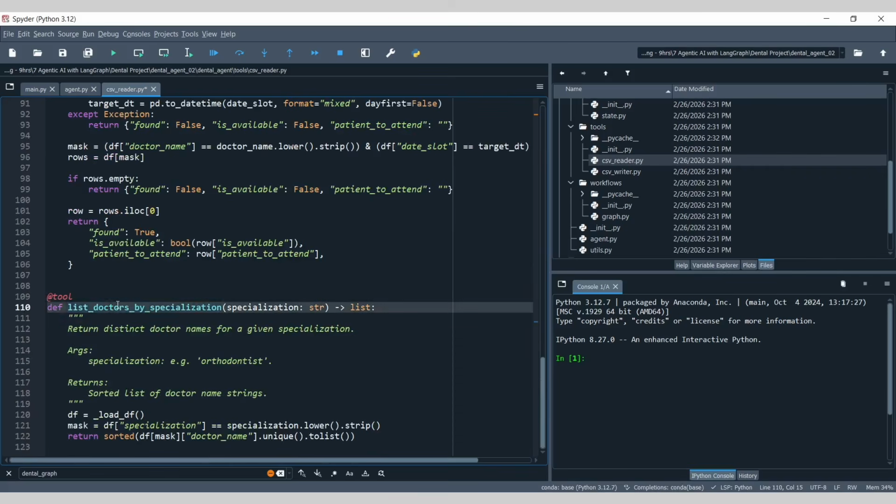And last but not least, we have list doctors by specialization. If you do not know the exact doctor's name, let's say I want to find somebody in orthodontics but I don't know the name, if you do that, it will be able to trigger this particular tool.